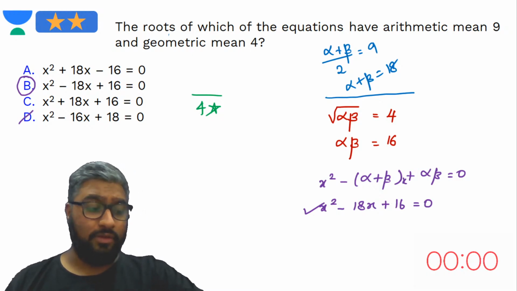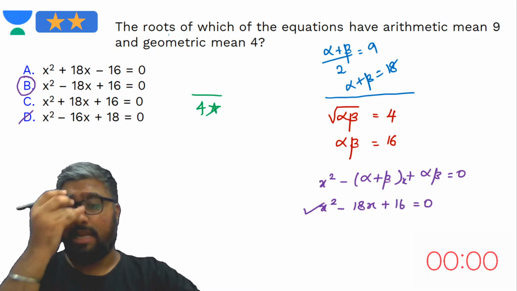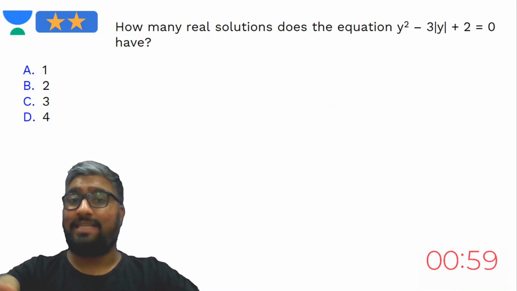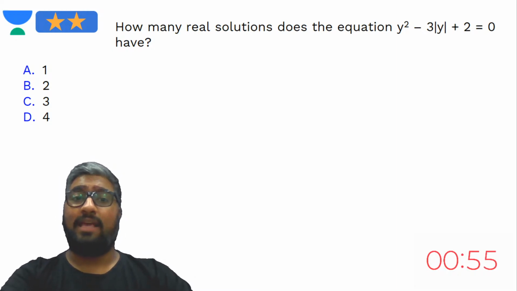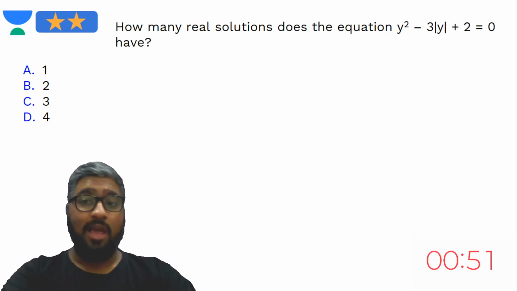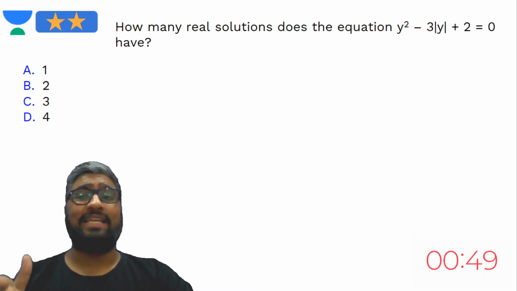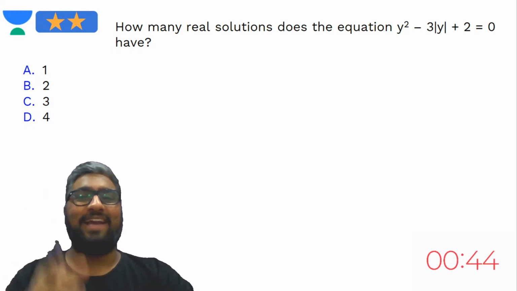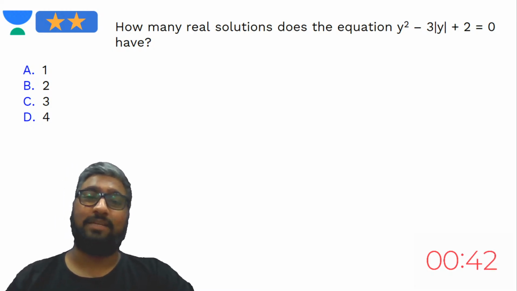So if you think you are ready for the next question, buckle up. The next question is on the screen. Again, 60 seconds, and it has begun. They're asking: how many real solutions does the equation y squared minus 3 modulus y plus 2 is equal to 0 have? What is that, the 2 bars, right?